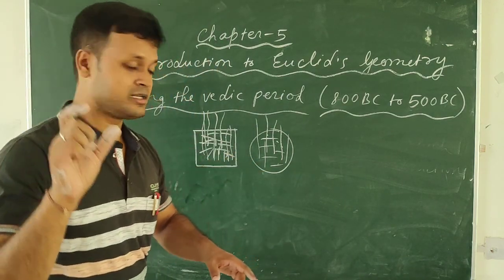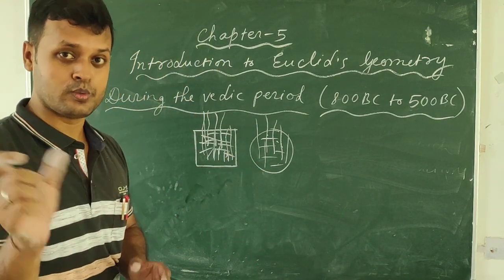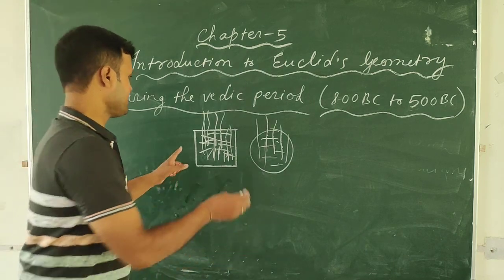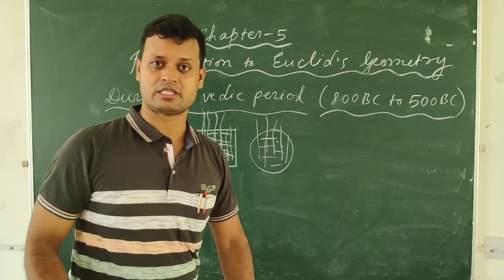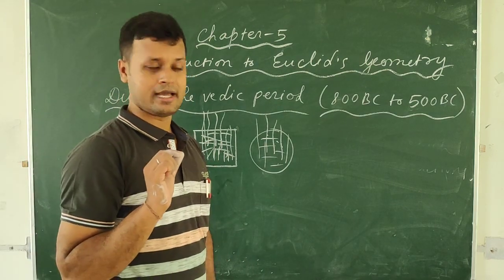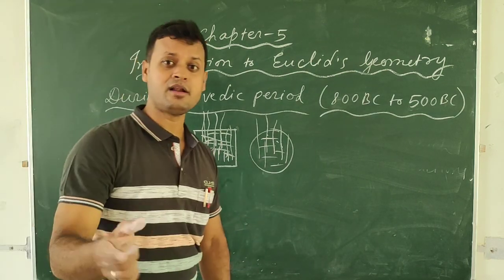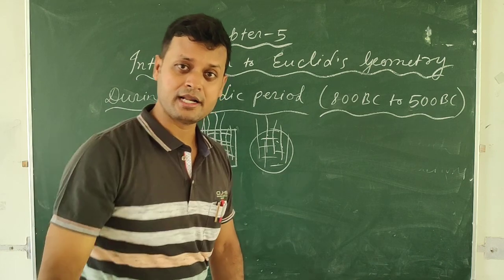And what is the main thing here? The main thing is the accurate measurements that are used, either in square shape or in circle shape. Absolutely accurate. These shapes are for household purposes.